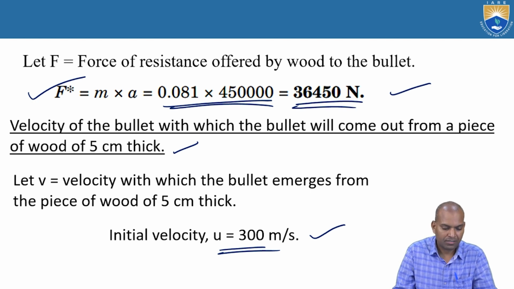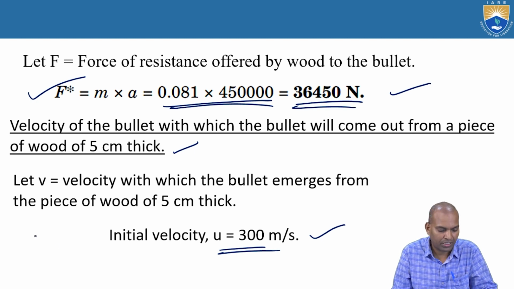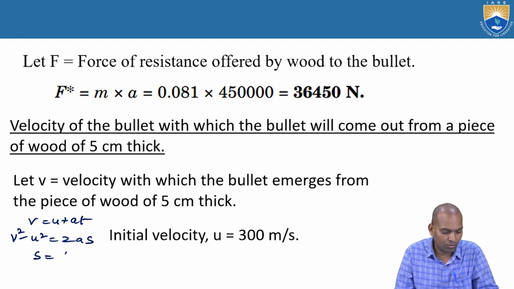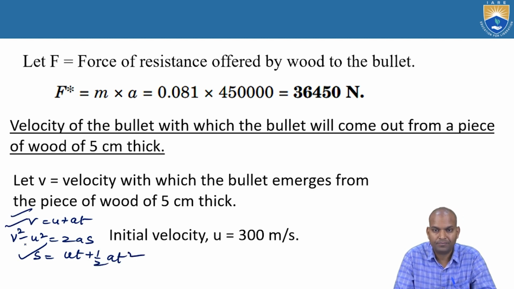For kinematics, the equations of motion are v equal to u plus at, v square minus u square equal to 2as, and one more, s equal to ut plus half at square. These are the three equations of motion for kinematics.